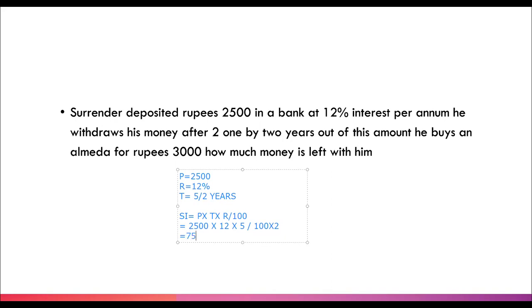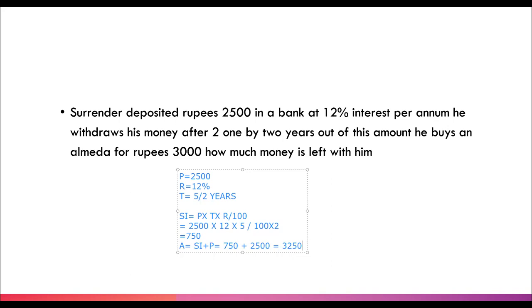Great. You all are super great. The answer is 750 rupees. Now our amount is simple interest plus principal, which comes out to be 750 plus 2,500, and that's 3,250. And that's our amount that Surendra will get from the bank.